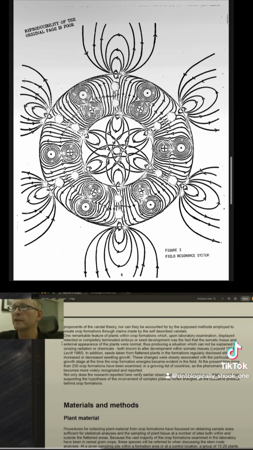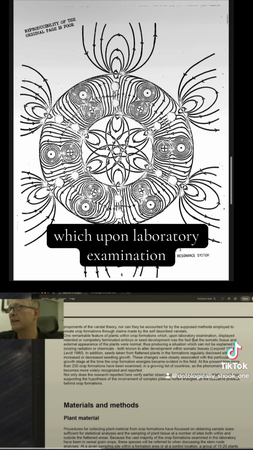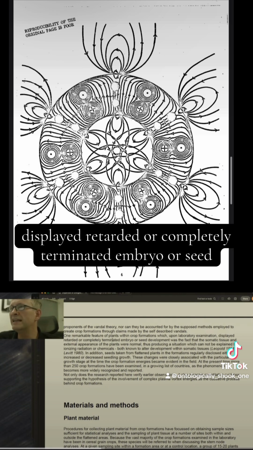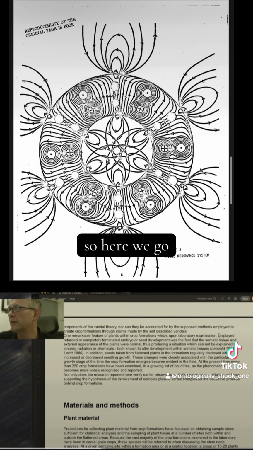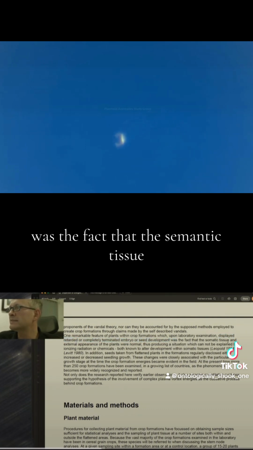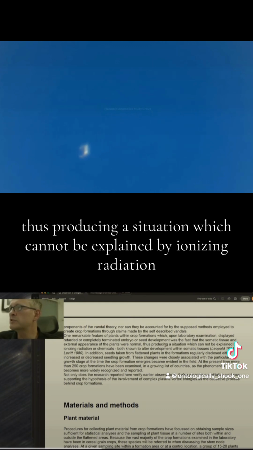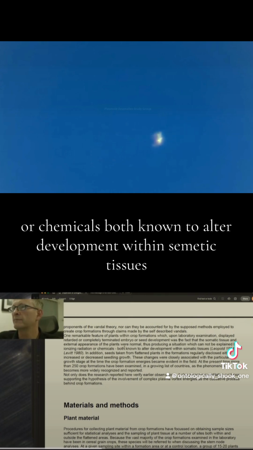self-described vandals. One remarkable feature of plants within crop formations, which upon laboratory examination displayed retarded or completely terminated embryo or seed development, was the fact that the somatic tissue and external appearance of the plants were normal, thus producing a situation which cannot be explained by ionizing radiation or chemicals, both known to alter development within somatic tissues.